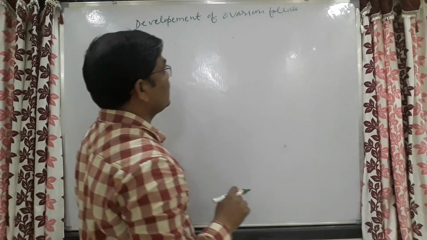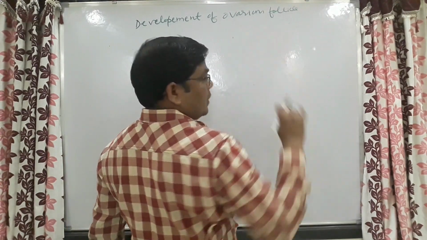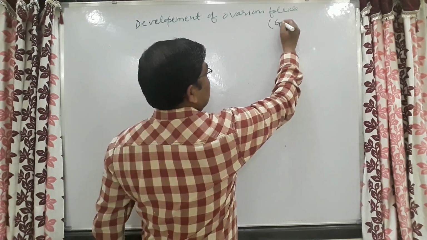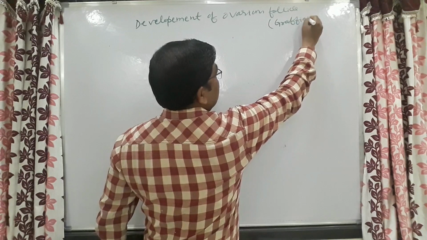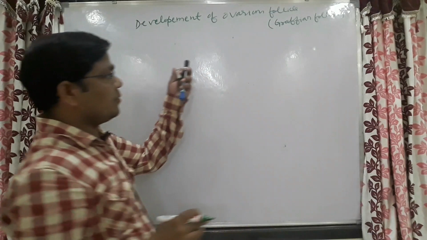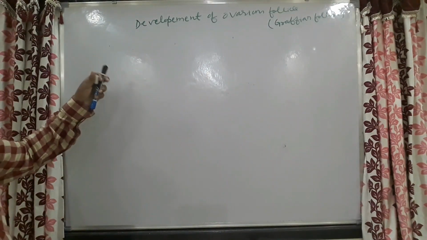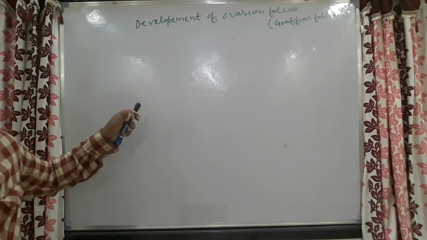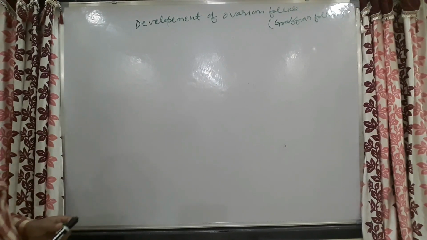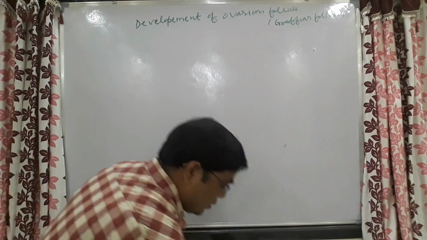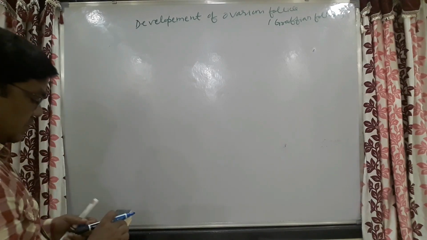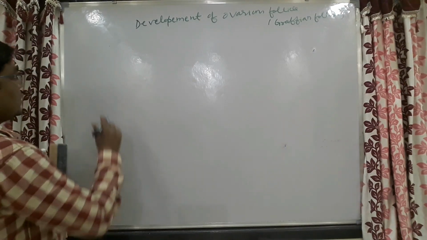This ovarian follicle is also known as the Graafian follicle. But when we are discussing these specific things, ovarian follicular development can be divided into the following stages.